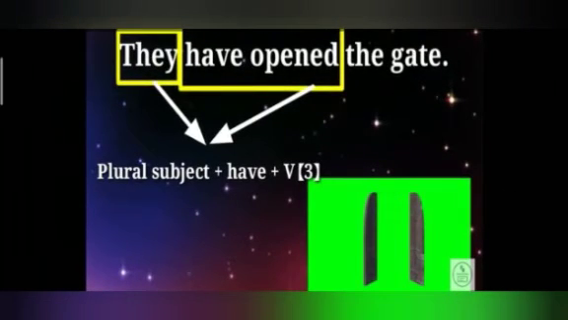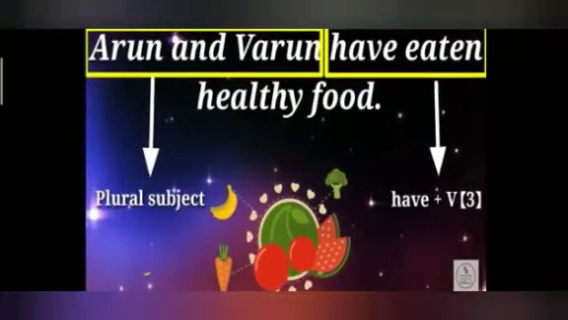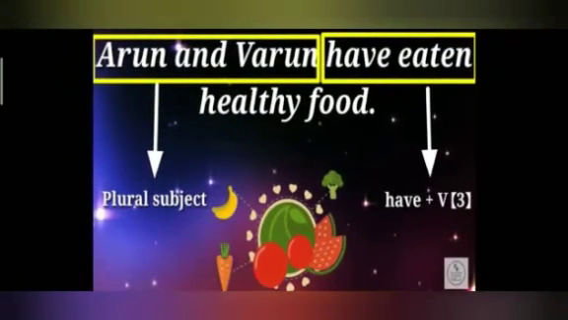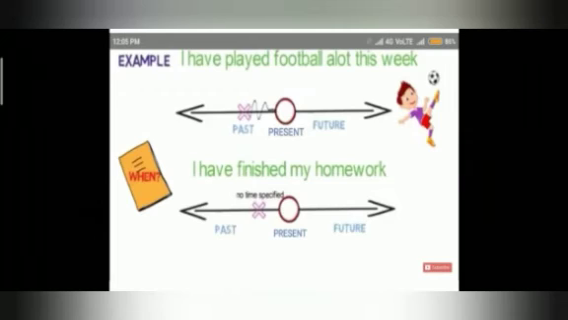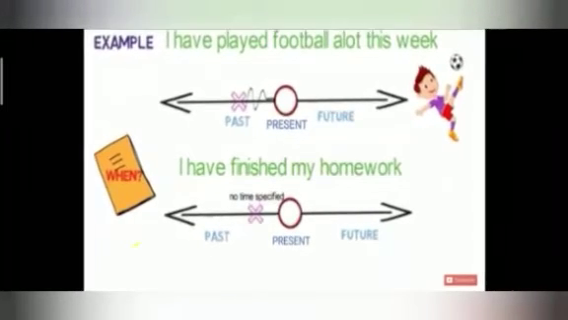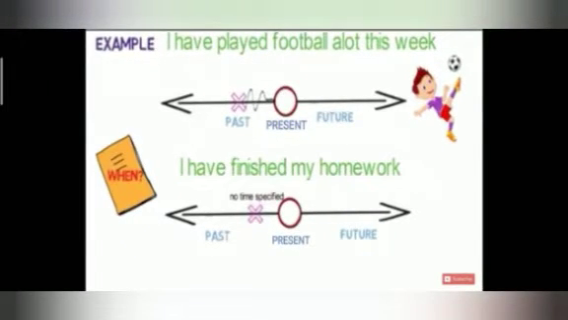They have opened the gate. Arun and Varun have eaten healthy food. Clear, children? Let's discuss more about present perfect with the help of a timeline. See carefully both these examples.